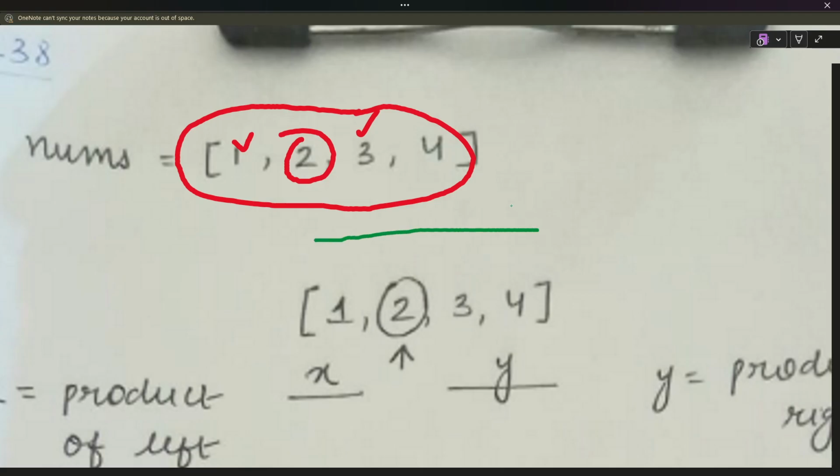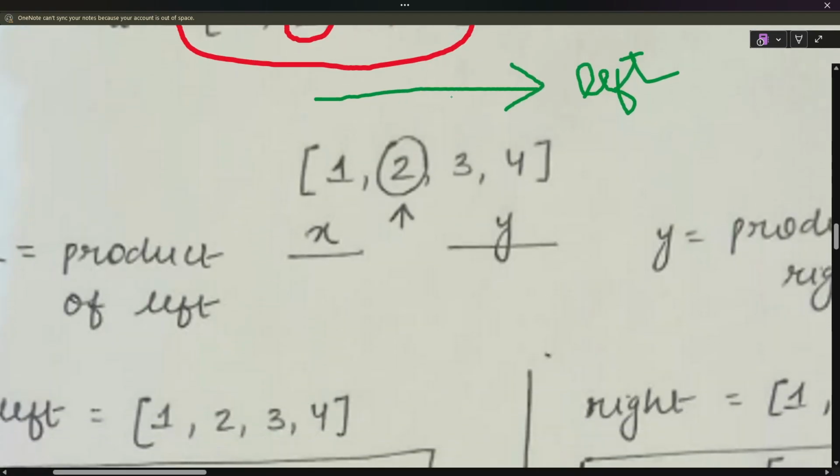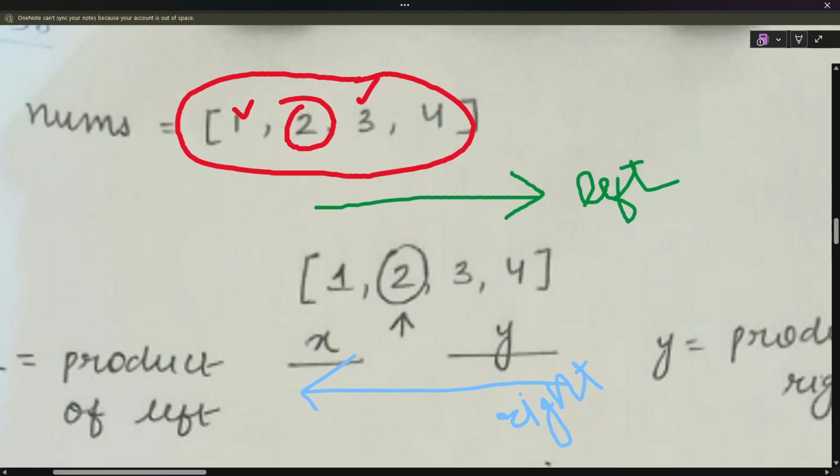We can name it left, and we can calculate it like this. And it will be right. So it will be the right product, and it will contain the left product.